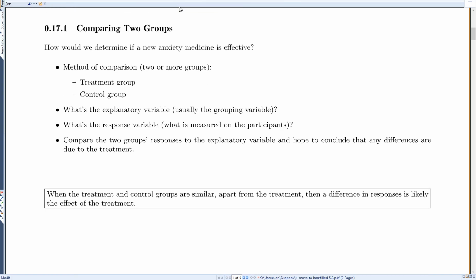Well, let's start off here where we compare two groups. How would we determine if a new anxiety medicine is effective? What we're going to want to do for something like that is use a method of comparison. Okay, we want to use two or more groups where we'll have a treatment group and a control group. So the treatment group would be like they get the medicine. And the control group would be people who don't get the medicine.